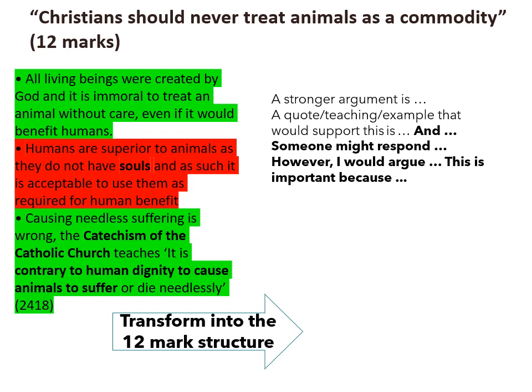And then what we need to do is take that content from the evaluation sheet and transform that into the 12-mark structure using the sentence starters. Again, remember, you might need to add points to the content that you've got on the evaluation sheet. You might need to adjust the sentence starters. They're all a guide to help structure what you're writing.